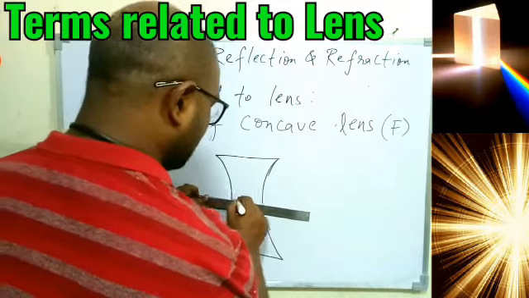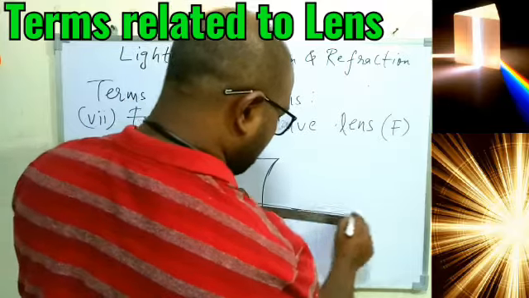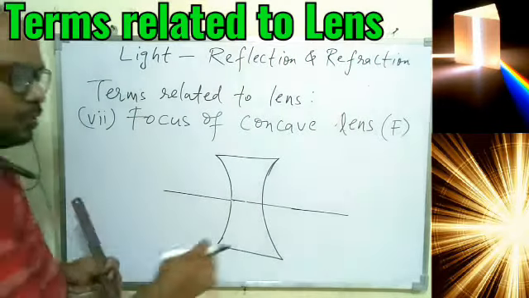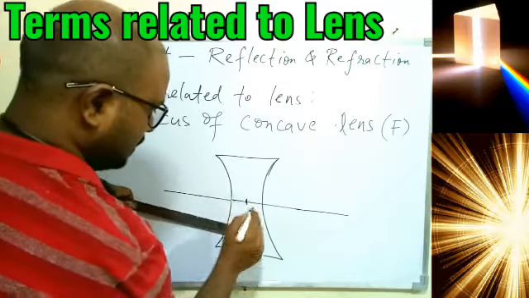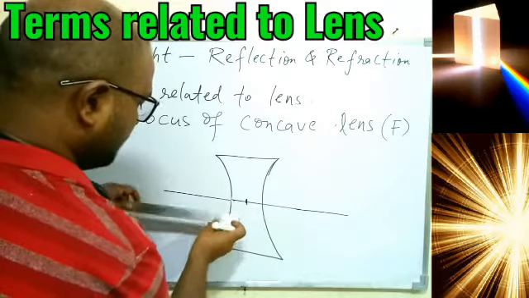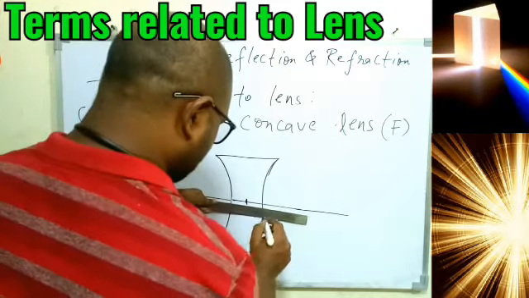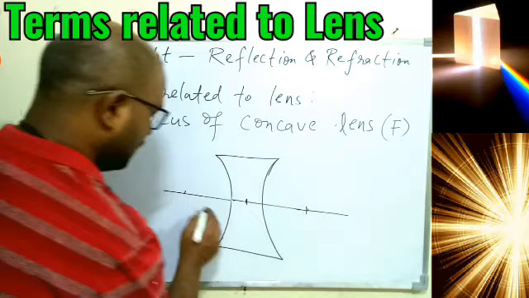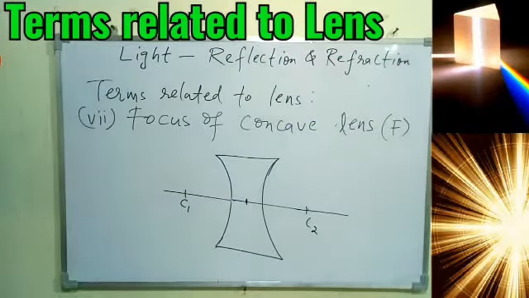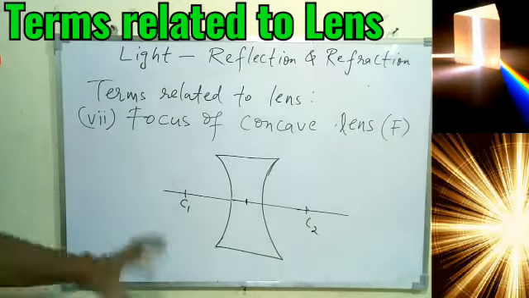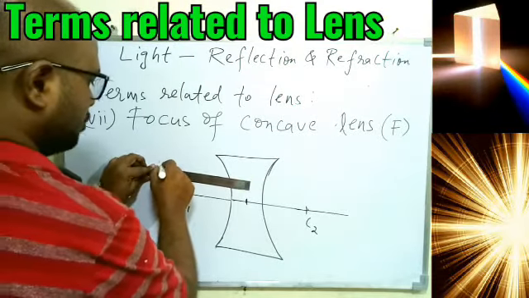So for this I am making a very first diagram. Okay, and I cannot be that perfect on the board, it's difficult to handle the scale because it is very slippery also. Okay, so from the center somewhere, this point, you can measure the same distance on both sides. So let it be 6 here and 6 here also. I'm taking a rough one. Okay, so again it will have center of curvature C1, C2 on both sides, and again just take an example, that the ray of light is coming parallel to the principal axis. So let me draw this side here.